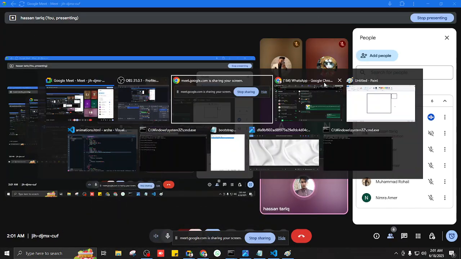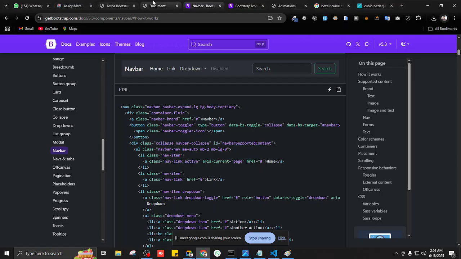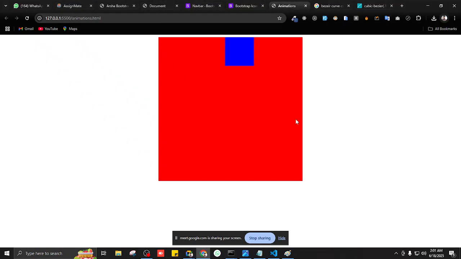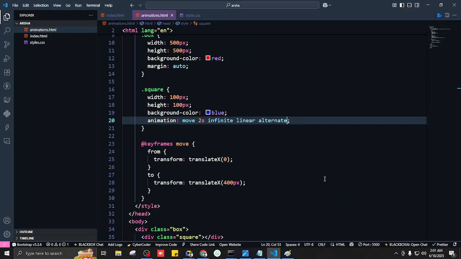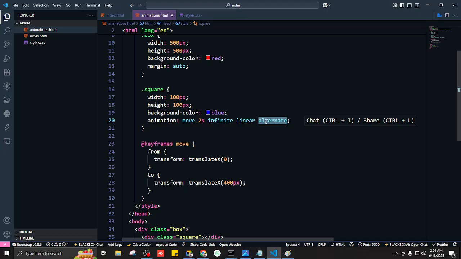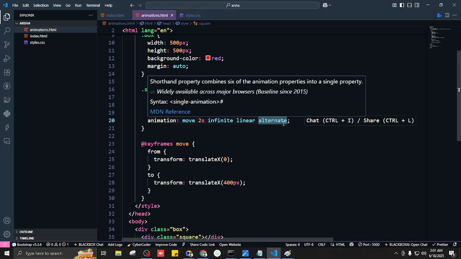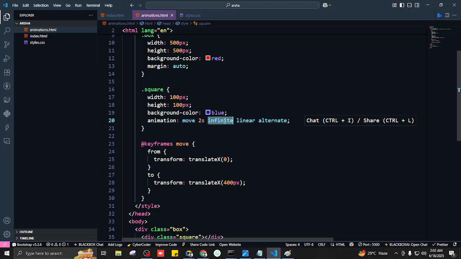Okay, so we were talking about the animations. Any question about this one? This one moves continuously because we have put infinite. And what does this alternate mean? Infinite would mean over and over again.